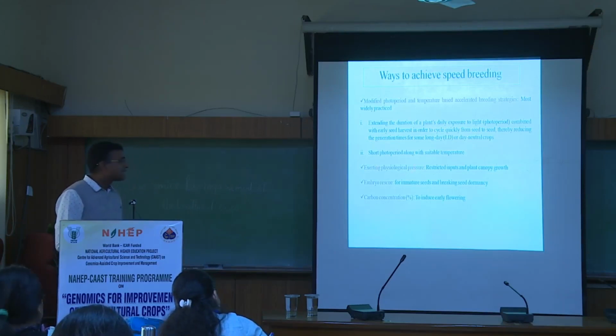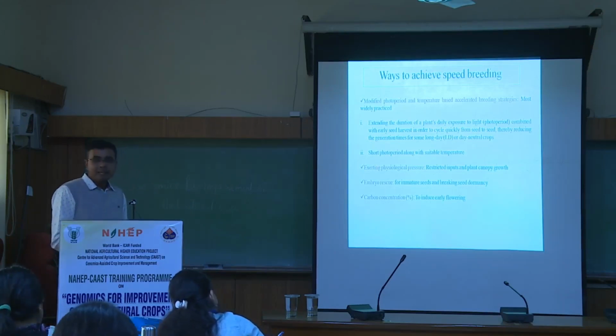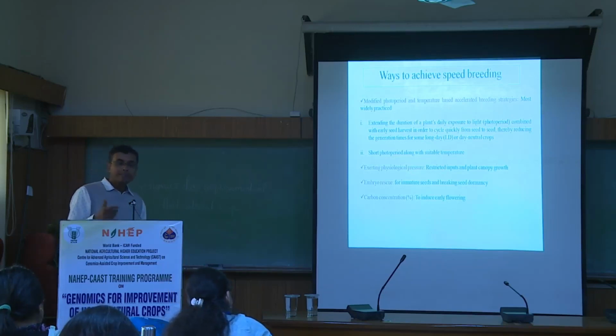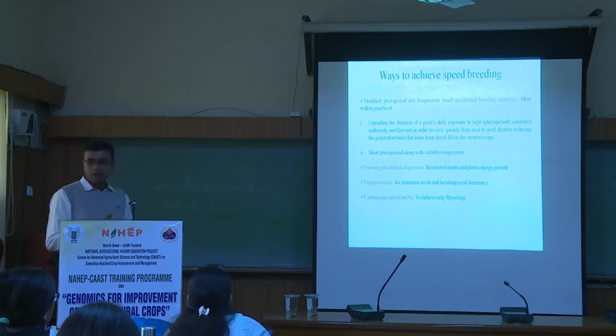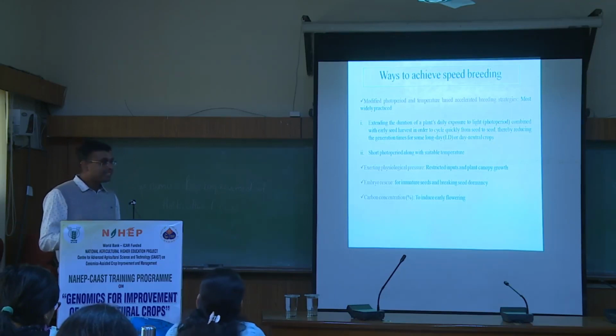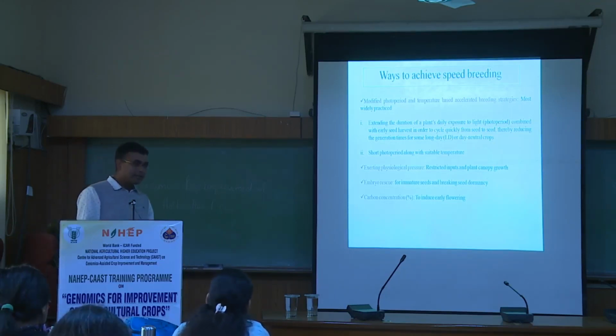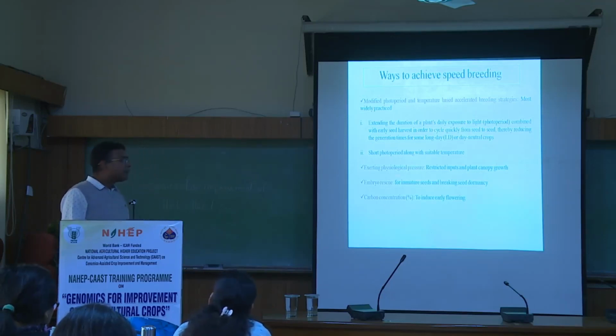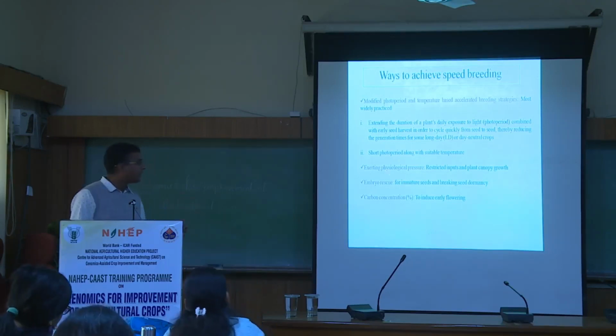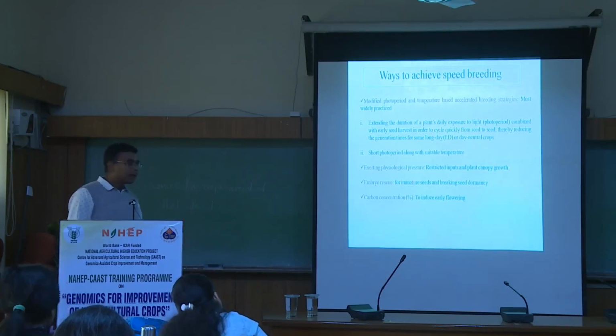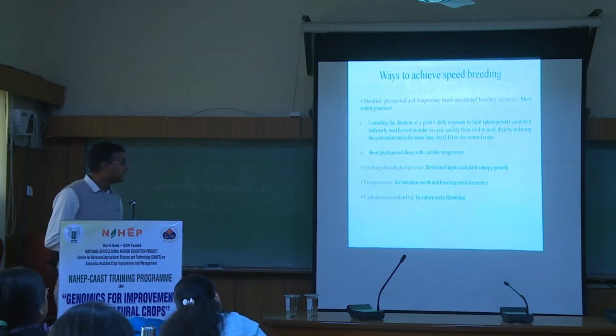Then secondly, exerting physiological pressure. Naturally, when certain plants are not getting sufficient water, or are water deficient, you will see early flowering. So this can be done in some cases of annual plants by giving a certain kind of physiological stress. You are not applying too much fertilizer, not giving nitrogen, and not giving water sufficiently.